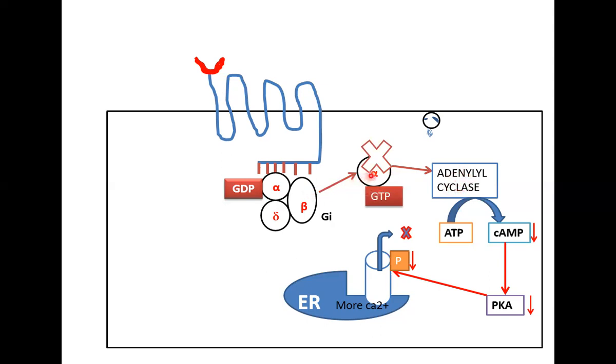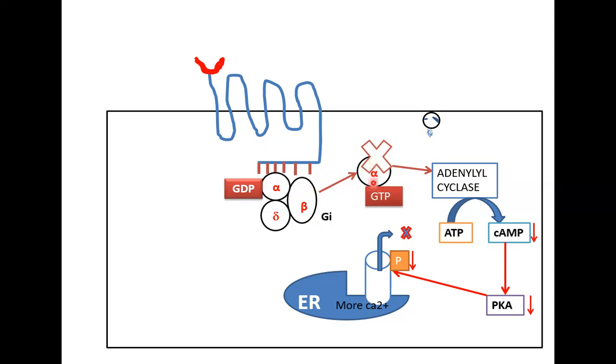So the alpha GTP will not be detached from here, so this will not even form. Even though there is a ligand, because this G protein is inhibitory, there will not be an active form of the G protein, and therefore alpha GTP will not be formed.